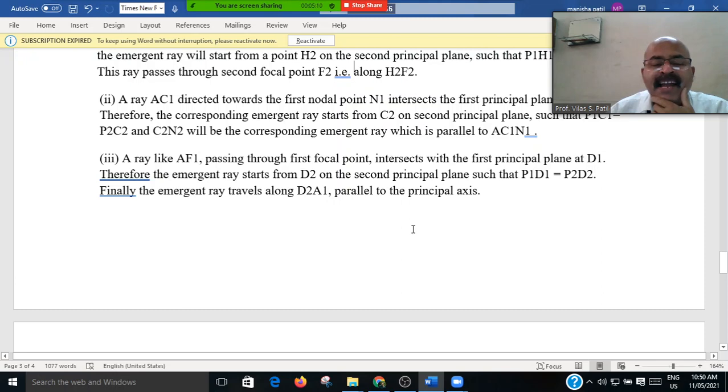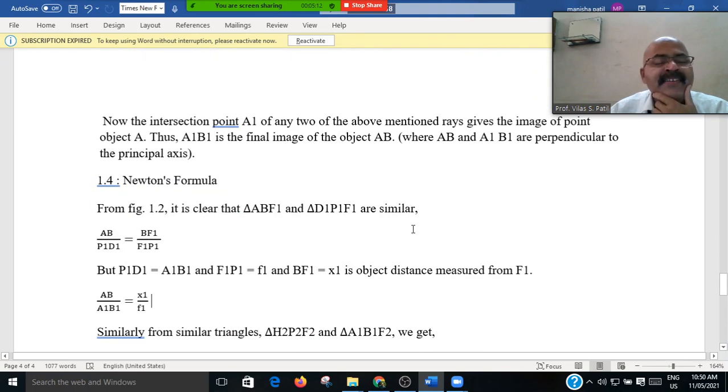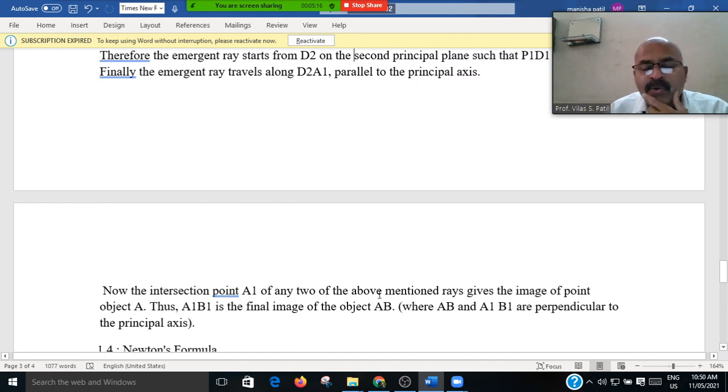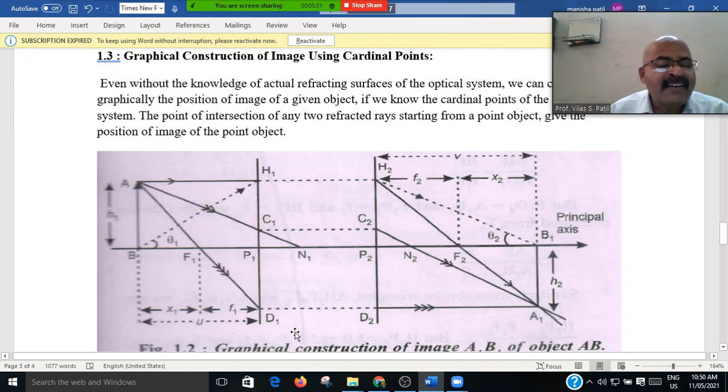That is parallel to the principal axis. Then the intersection at point A1 of any two above mentioned rays gives the image of object A, thus A1B1 is the final image, AB is the object, and A1B1 is perpendicular to the principal axis. See here, this is AD1 going to F1, the focal point.